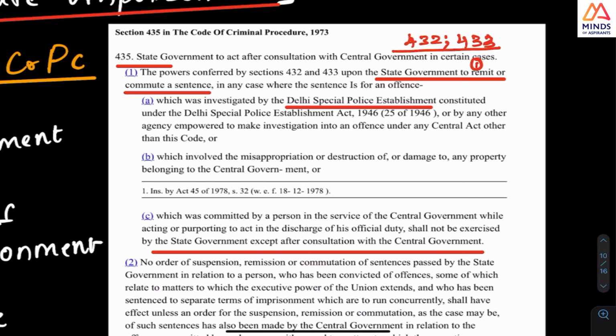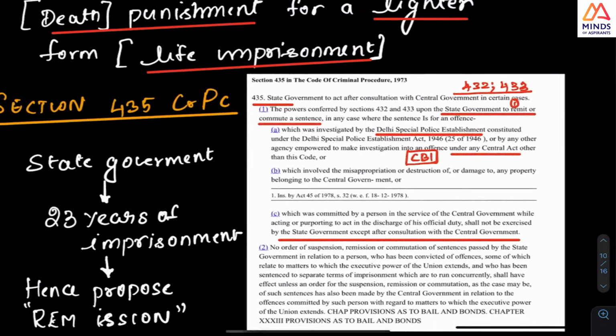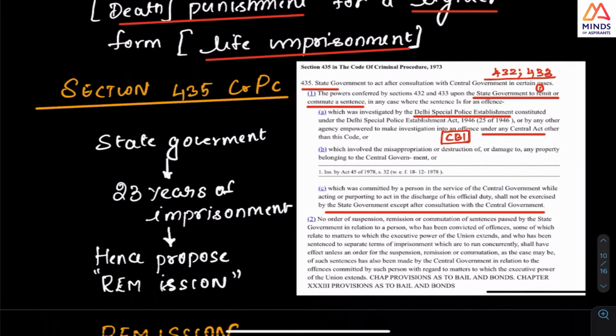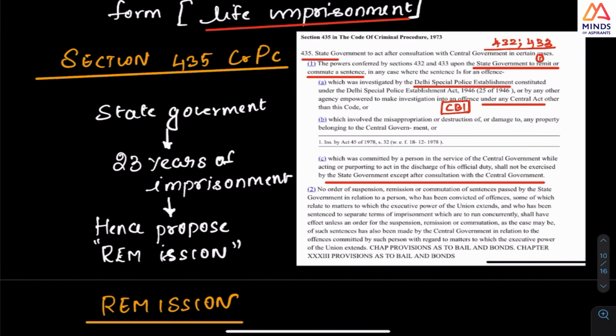The state government has the power to remit or commute the sentence of a person. But if the case has been investigated by the CBI for offences under any central act, then the permission of the central government has to be taken.